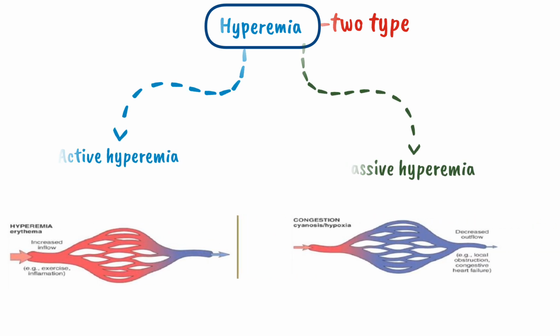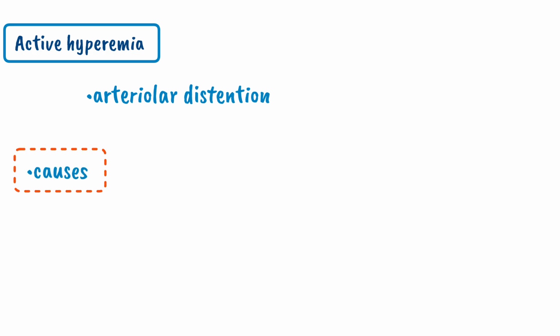Active hyperemia, also called active congestion, means arteriolar distension. So whenever there is a distension of arterioles, it will lead to active hyperemia. Active hyperemia can result from a physiological process or a pathological process.